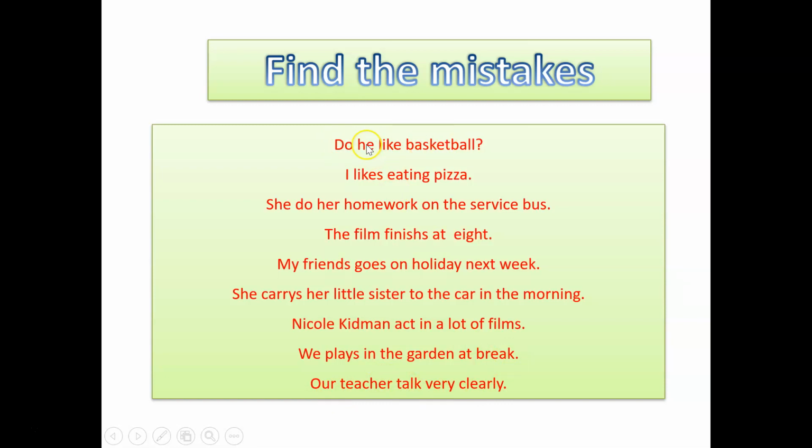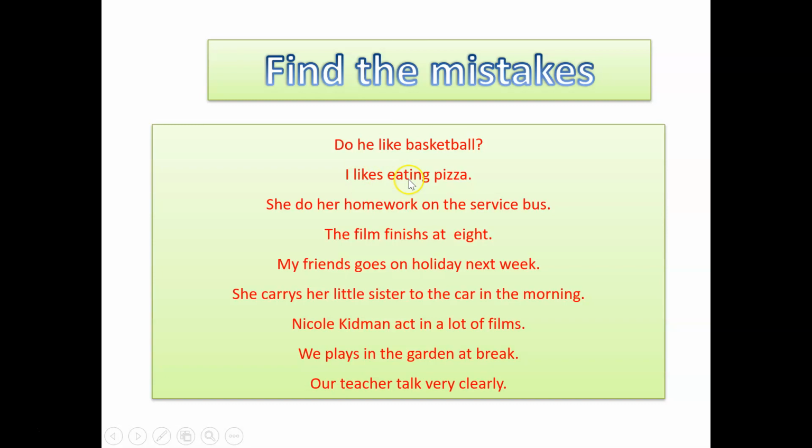Alright, let's take a look at the first one. Do you like basketball? Of course, we need to pay attention to the personal pronoun. Here we have he. And if you still remember, with he, she, and it, we have does. So this has to change into does. So the correct answer is, does he like basketball?